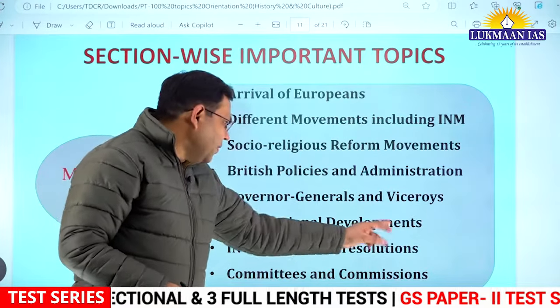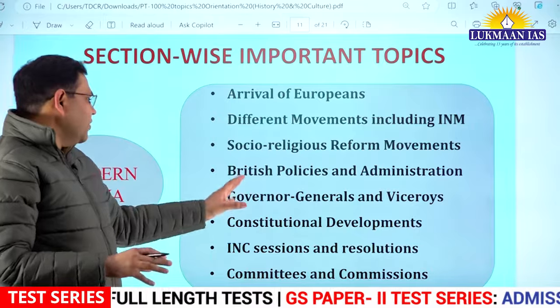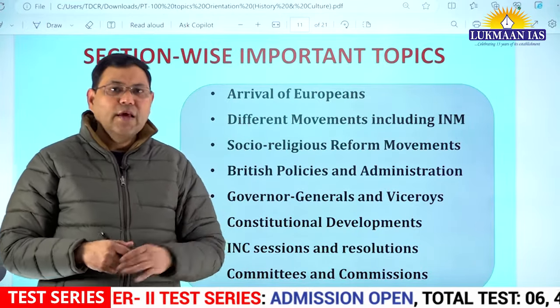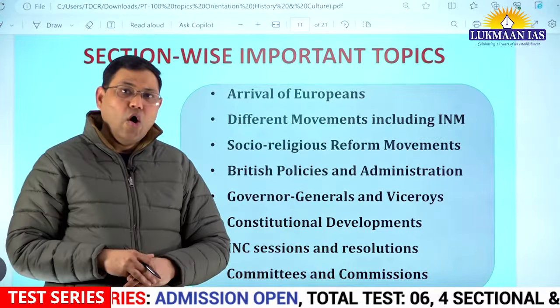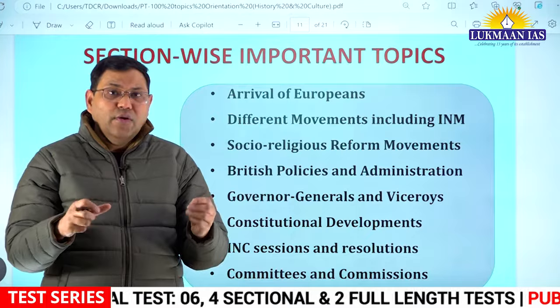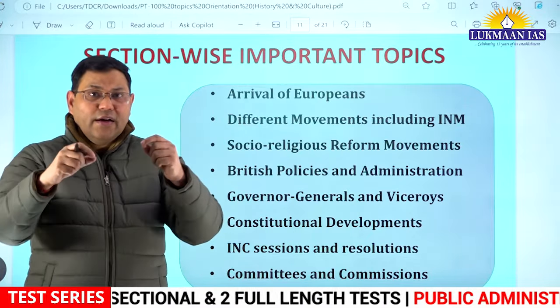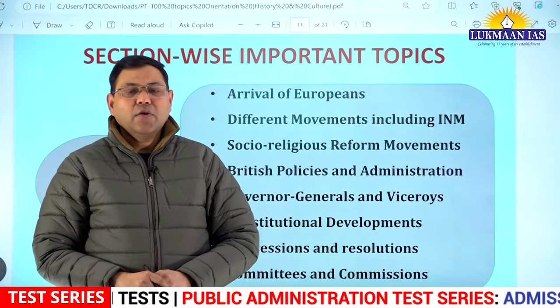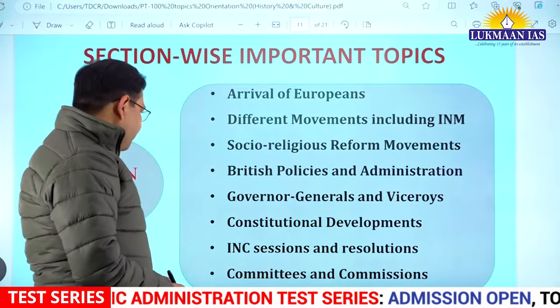So constitutional development should also be very well known. The important governor generals and viceroys like Warren Hastings, Wellesley, Hastings or William Bentinck should be known, their time period and important developments which took place under their regime, right?